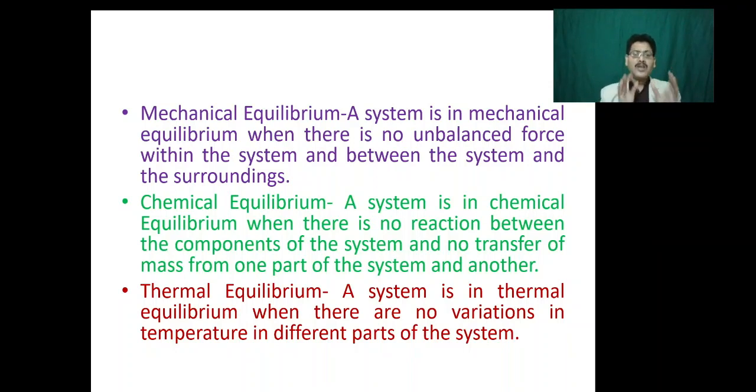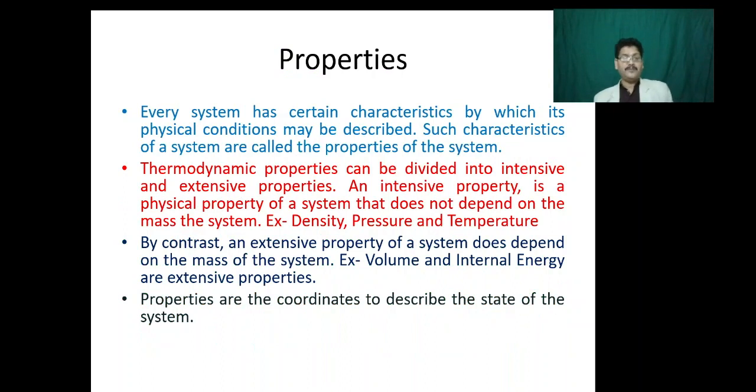The third one is thermal equilibrium. A system is in thermal equilibrium when there are no variations in temperature in the different parts of the system. Because if variations in temperature are observed, there will be spontaneous heat flow. As a result, thermal equilibrium will be affected. So when all these equilibrium conditions are satisfied, we say that it is in thermodynamic equilibrium.